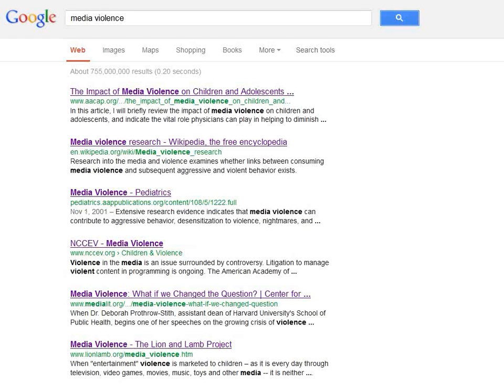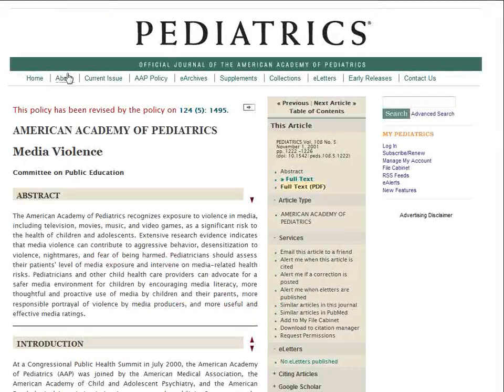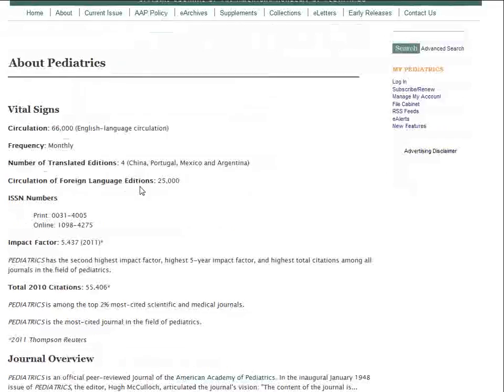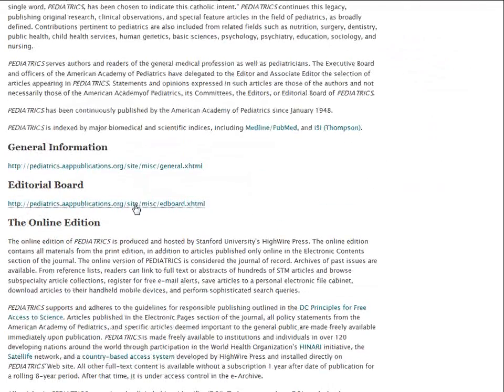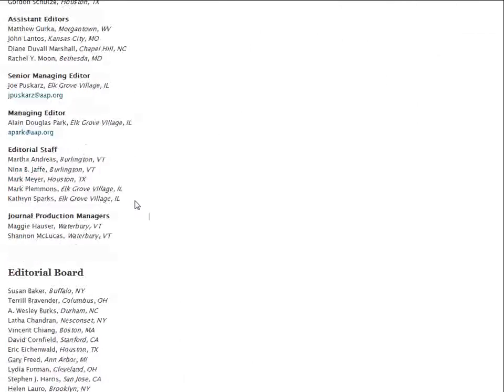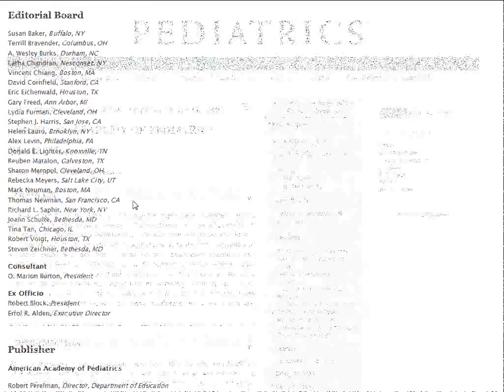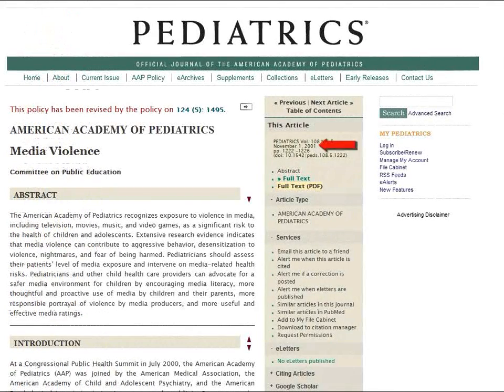This looks like a very intriguing resource. It is professional, authored by the American Academy of Pediatrics, and was published in a peer-reviewed journal entitled Pediatrics. The only drawback to this resource is that it was published in 2001. Much has changed with media and violence since that time. It is noted at the top of the screen, however, that this policy has been revised. Let's see if we can take a look at the revision.